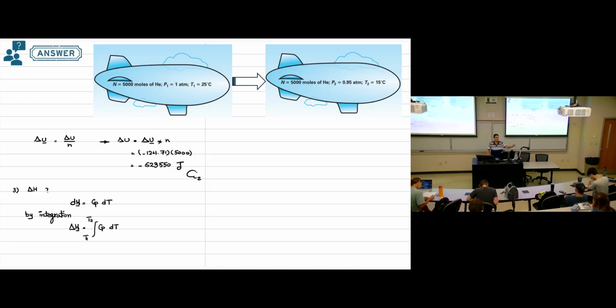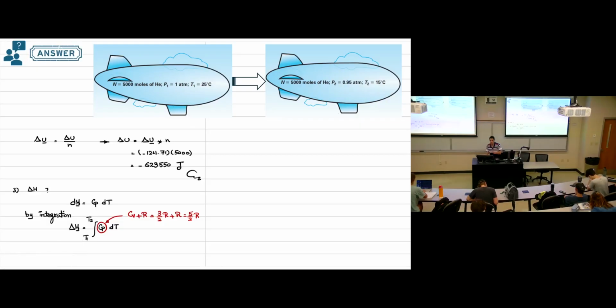The value of Cp is not given, right? But we know that Cv is there. We know that this substance is an ideal gas. So for an ideal gas, we know Cp is Cv plus R. So from this example, Cp is Cv plus R. Cv is given as 3 over 2R, plus R. So this will be 5 over 2R. This is the Cp value we have, and this is the value that we will use to substitute in the equation.